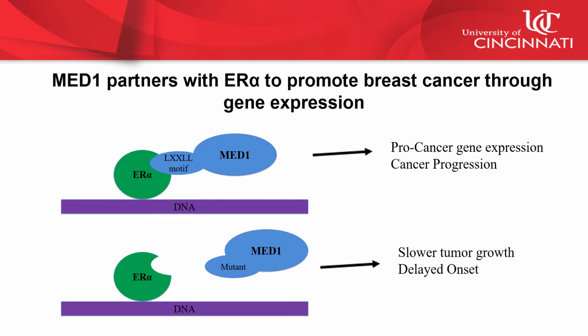Previous unpublished work in the lab has found that when MED1's ability to interact with ER is disrupted by a mutation in this LXXLL motif in the PYMT model, cancer progression is slower and occurs later, but this phenotype remains poorly studied. My project in the lab was to test whether changes in the recruitment of cells called macrophages may be involved.